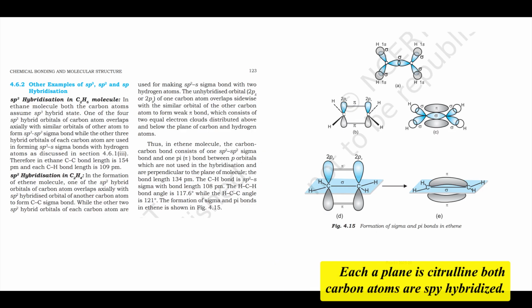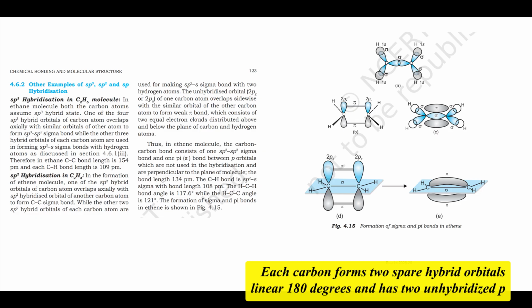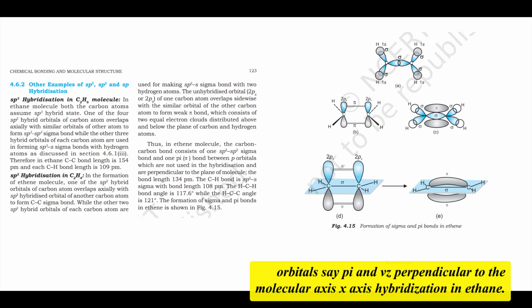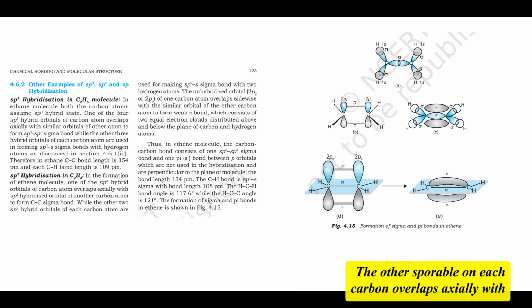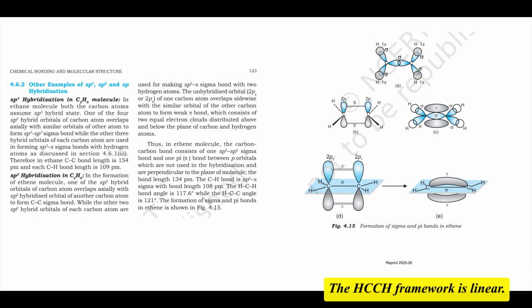sp hybridization in ethyne, C2H2, acetylene. In ethyne, both carbon atoms are sp hybridized. Each carbon forms 2 sp hybrid orbitals, linear, 180 degrees, and has 2 unhybridized p orbitals, px and pz, perpendicular to the molecular axis, the y-axis. One sp orbital from each carbon overlaps axially to form a C-C sigma bond. The other sp orbital on each carbon overlaps axially with a hydrogen 1s orbital to form two C-H sigma bonds. The H-C-C-H framework is linear.